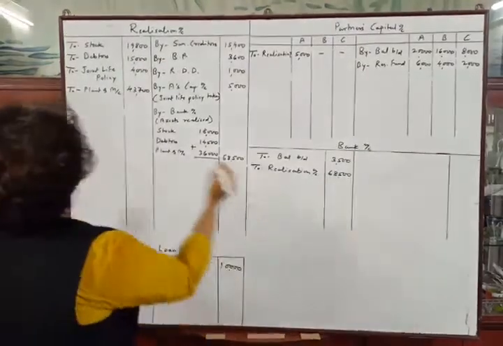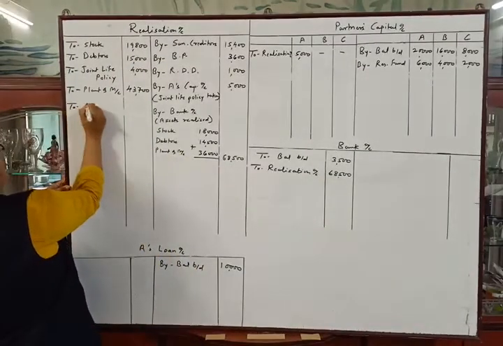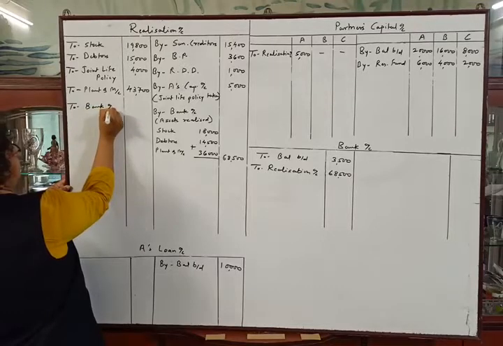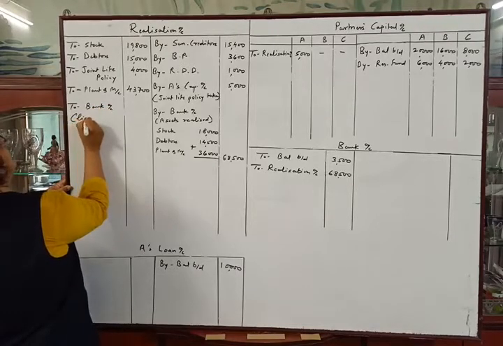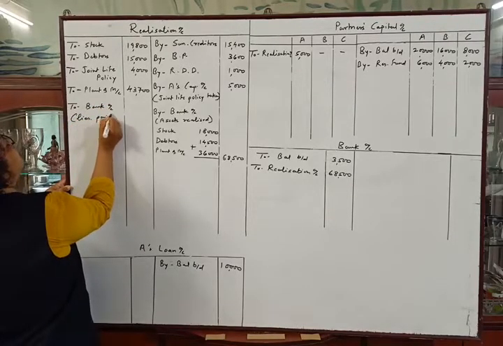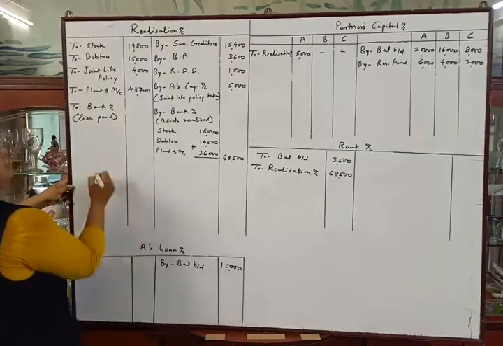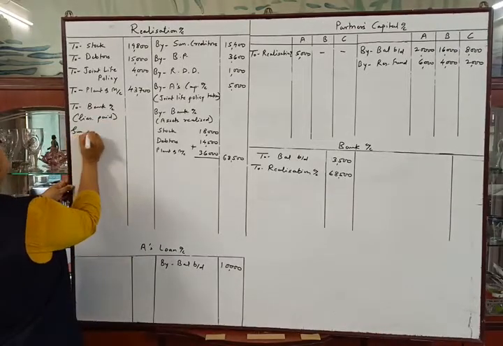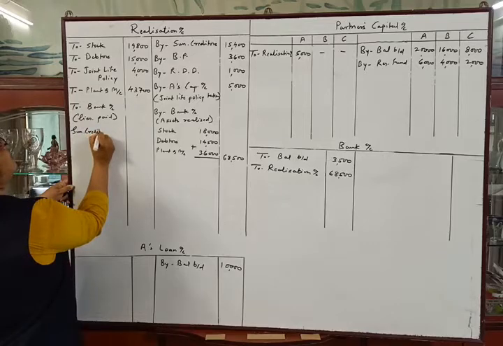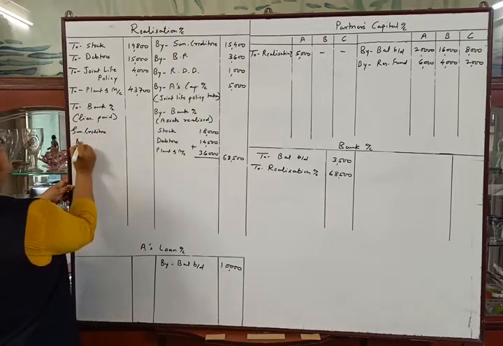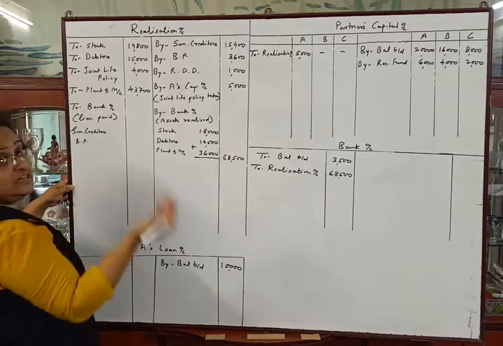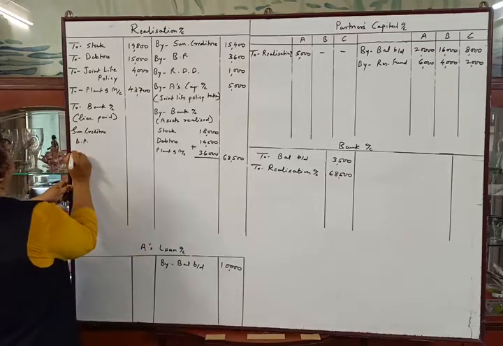So payment of liabilities, we have to enter here to bank account. Liabilities paid will be the narration. We will write down the list. Sundry creditors, then bills payable and contingent liability, that is BR dishonored.